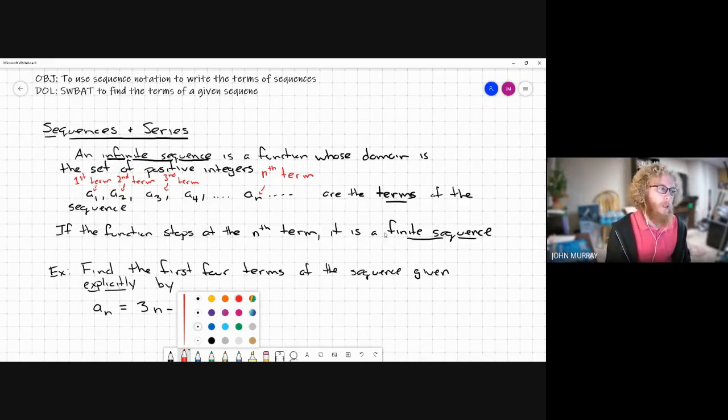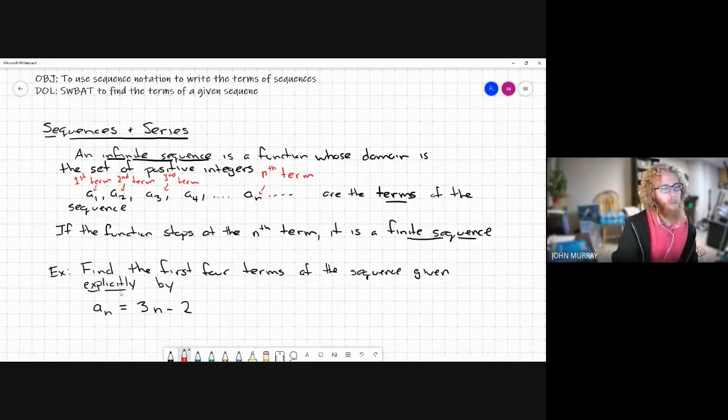Now, there are two ways we can represent sequences. The first one is called explicitly. An explicit definition or an explicit function.